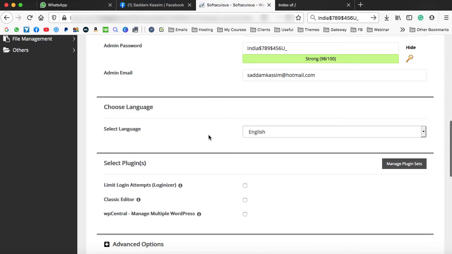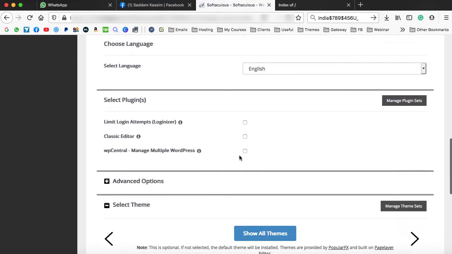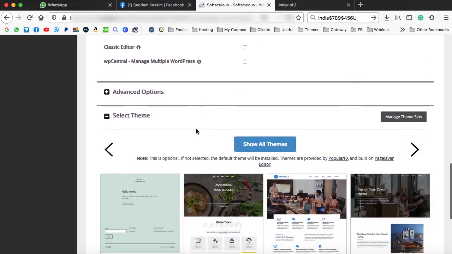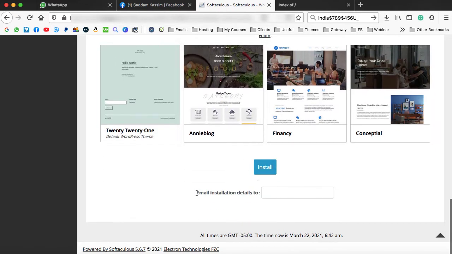Leave this language option as it is. Leave this select plugins as it is. Advanced option as it is. Select theme as it is. And then after, here you need to enter your email address, email installation details too. So I'm also entering saddamkasim@hotmail.com over here.